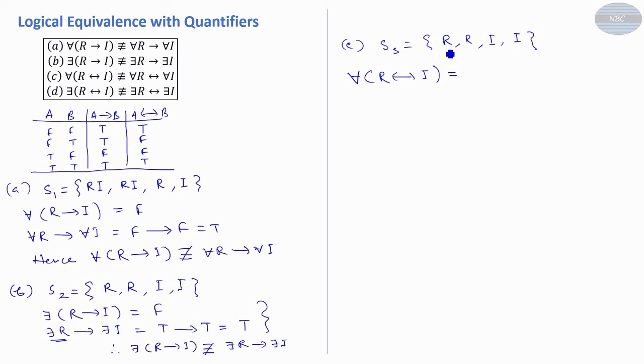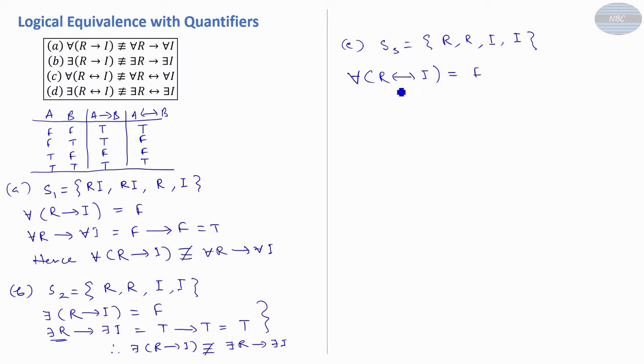Is that the case for all persons? In this universe of discourse, no person is both rich and intelligent. Persons are either rich or intelligent, not both. So we cannot have this biconditional, and the truth value is false.